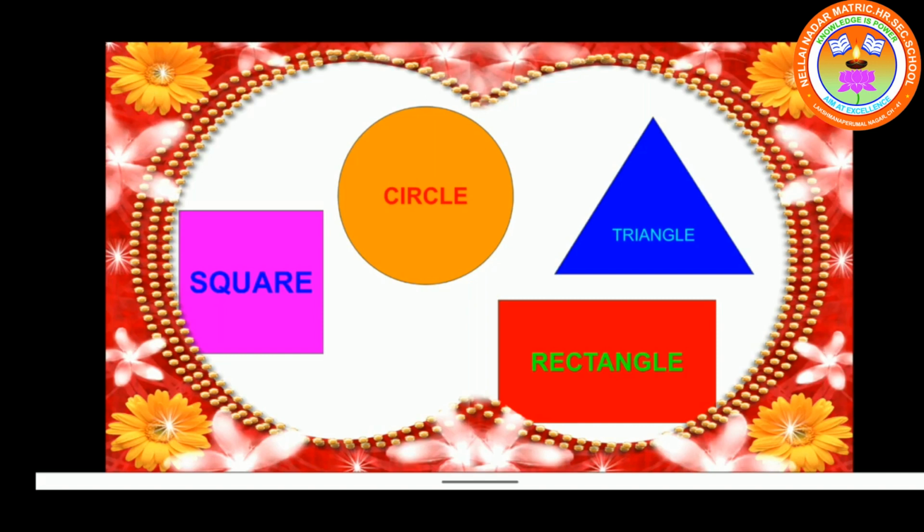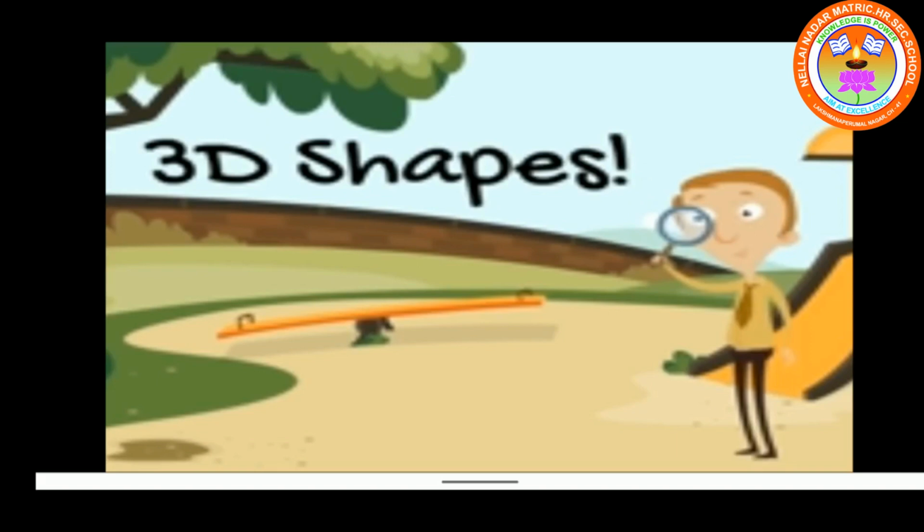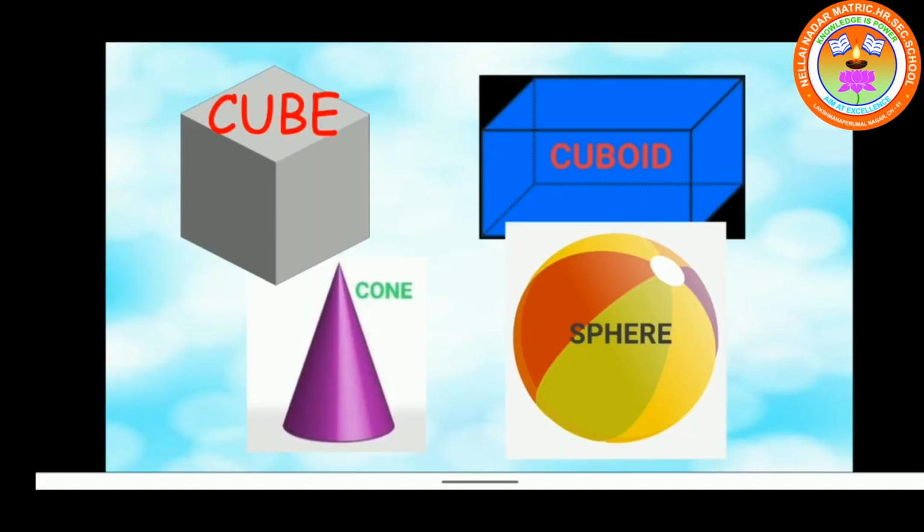Repeat along with me. Square, circle, triangle, rectangle. Second topic, 3D shapes. 3D shapes are also known as solid shapes. Some of the solid shapes are cube, cuboid, cone, sphere. Repeat, cube, cuboid, cone, sphere. These solid shapes have three measurements: length, breadth and height.